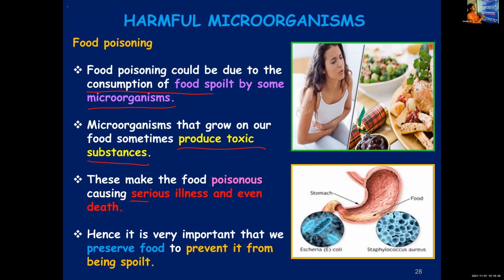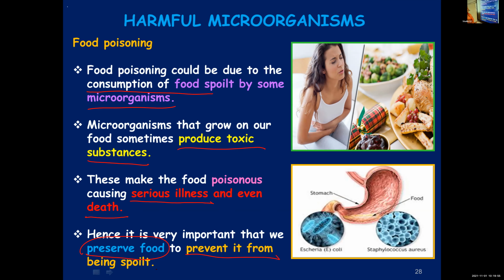You will become seriously ill and you can even die. So we have to be very careful. We should preserve the food and prevent it from getting spoiled. By preserving the food, we are protecting ourselves from food poisoning and avoiding food wastage.